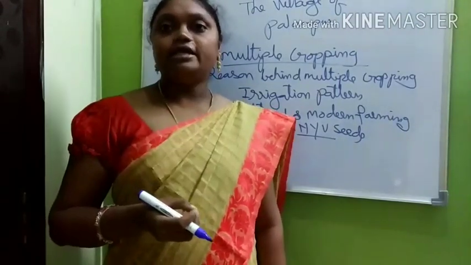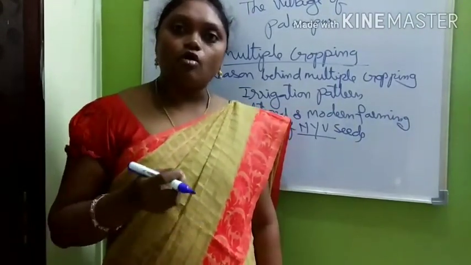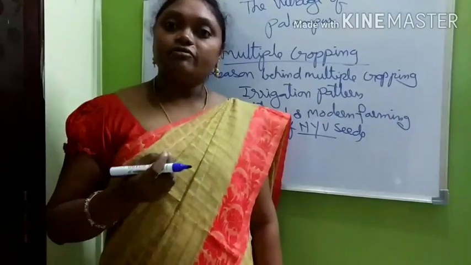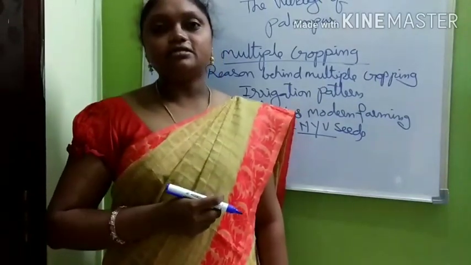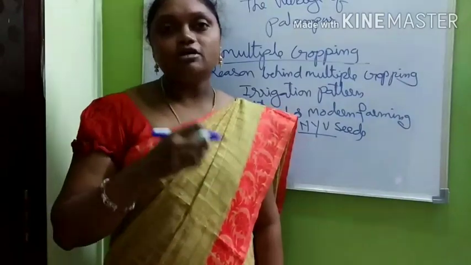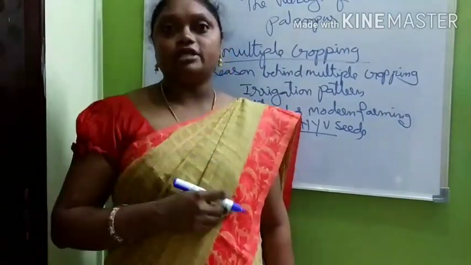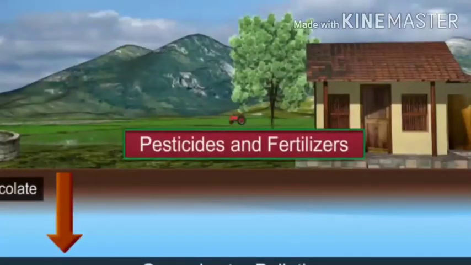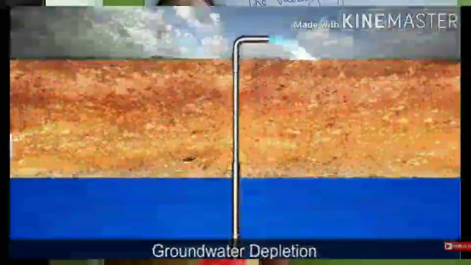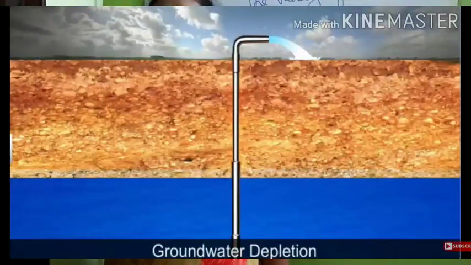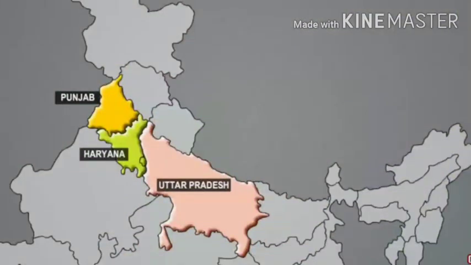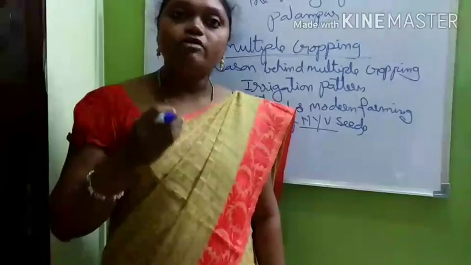The high yielding variety seeds require irrigation in combination. Another disadvantage of using these HYV seeds is that they need more irrigation, meaning plenty of water, and not only that, chemical fertilizers and pesticides are used more. In India, the farmers first used them in Punjab, Haryana and Western Uttar Pradesh. These are the places where they first used HYV seeds, the modern farming methods.